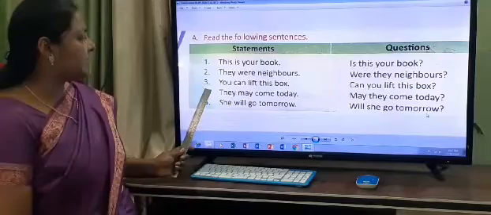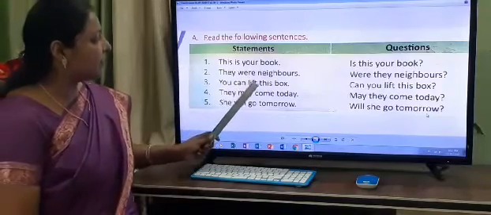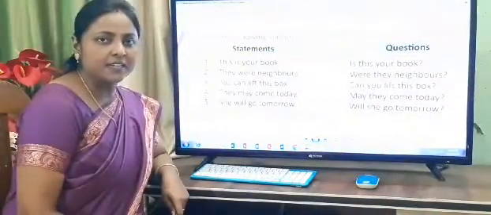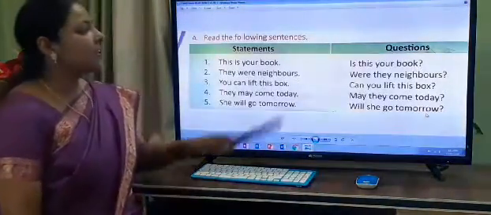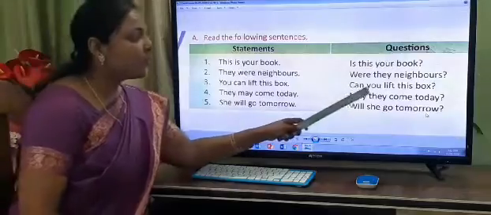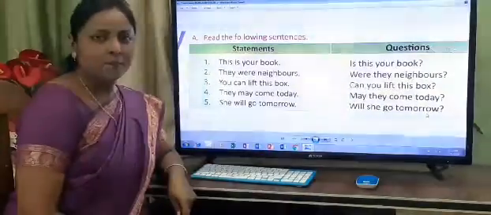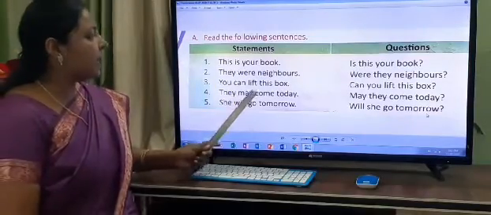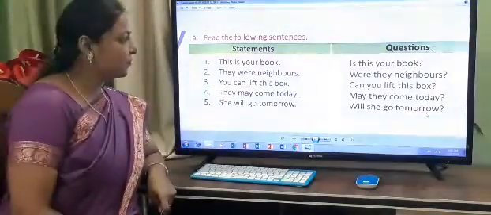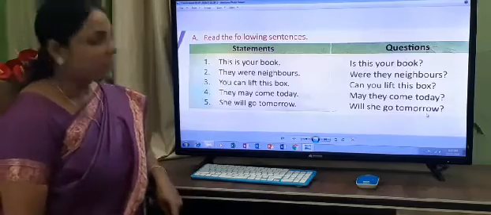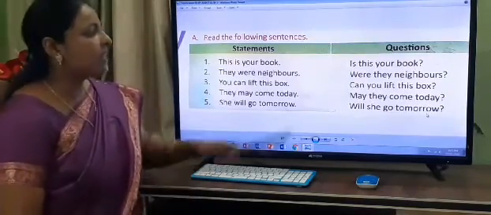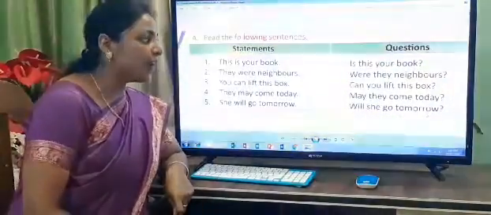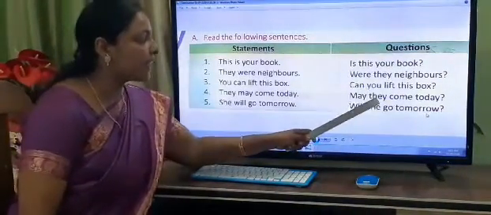Now the third sentence. You can lift this box. And when we change it into the interrogative sentence, we will say, can you lift this box? Now the next example, they may come today. And in an interrogative sentence, we will say, may they come today? So children, the helping verb will always come before the subject.